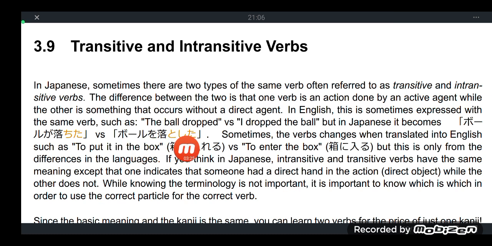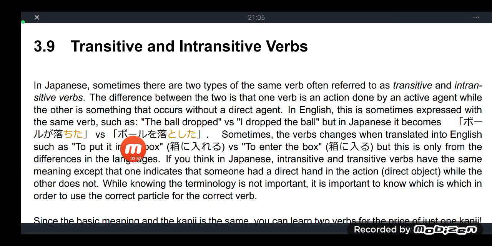In the sentence boru ga ochita, the ball, without any external force or aid from someone, just fell by itself.